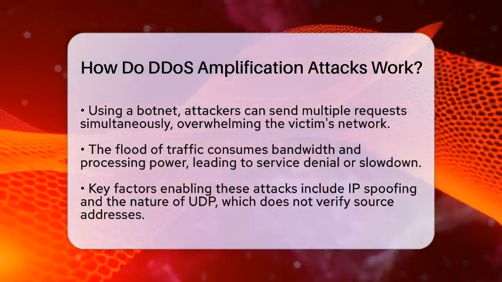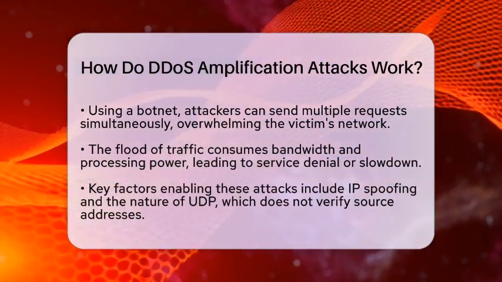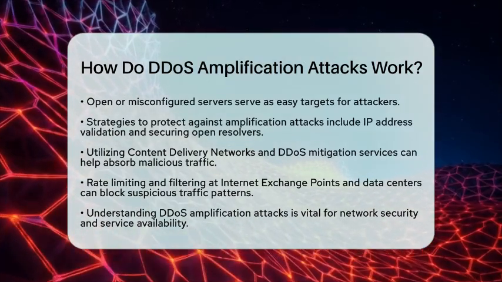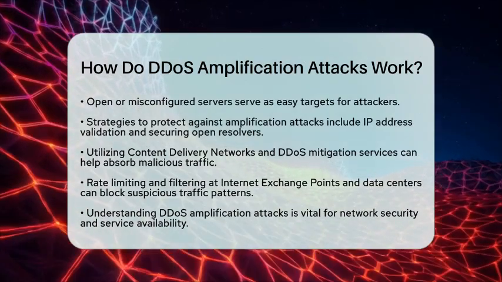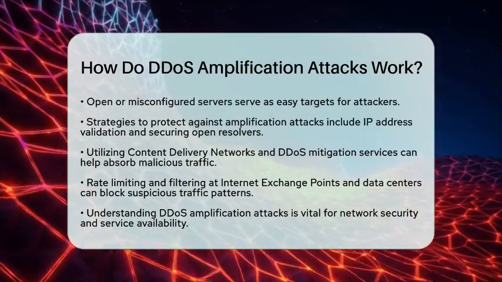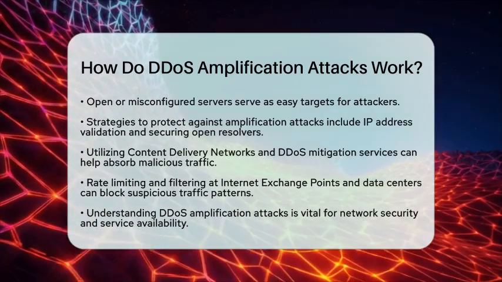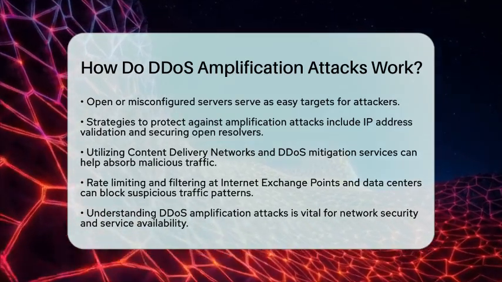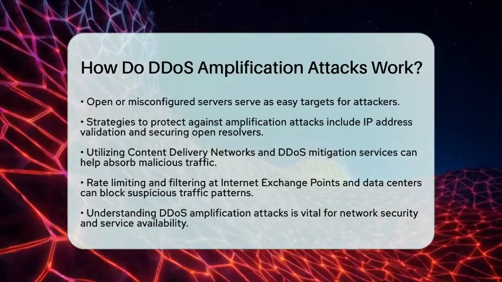To protect against amplification attacks, there are several strategies that can be employed. One effective method is implementing source internet protocol address validation to prevent spoofing. Additionally, securing or disabling open resolvers and vulnerable User Datagram Protocol services can help. Using content delivery networks and DDoS mitigation services can absorb or filter out malicious traffic before it reaches the victim.